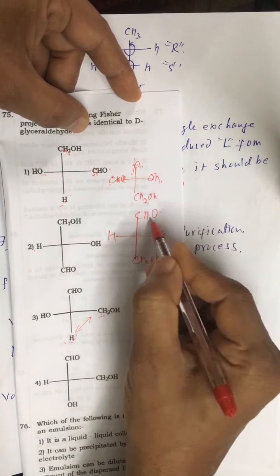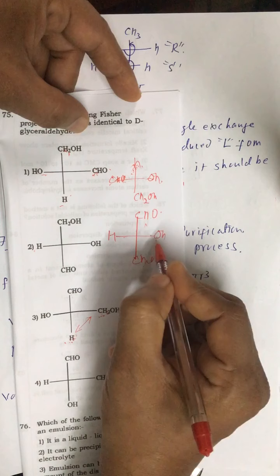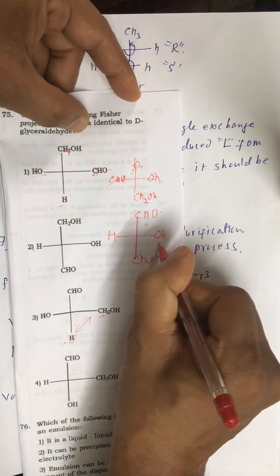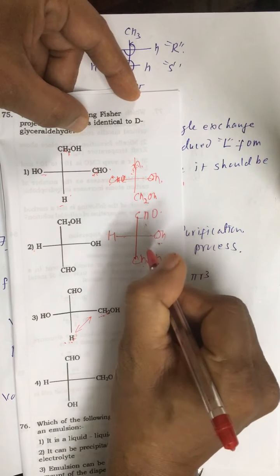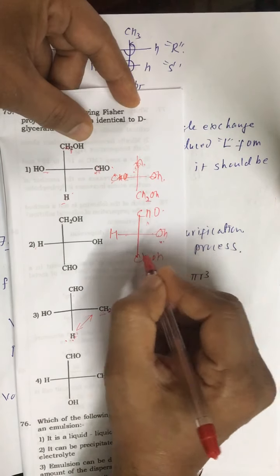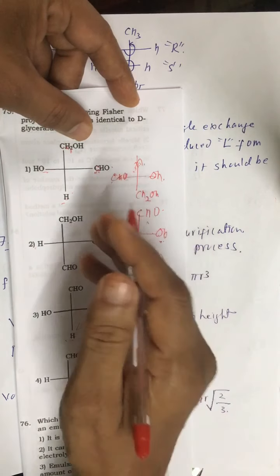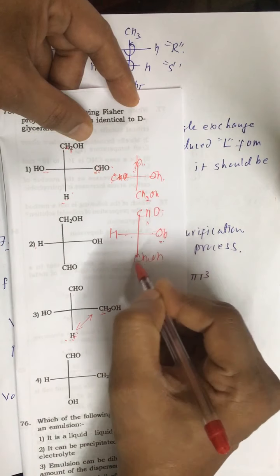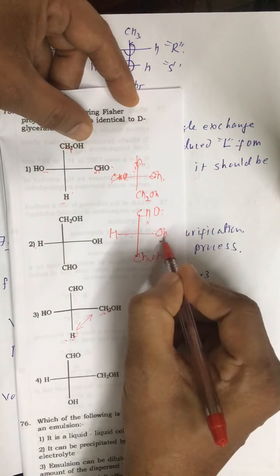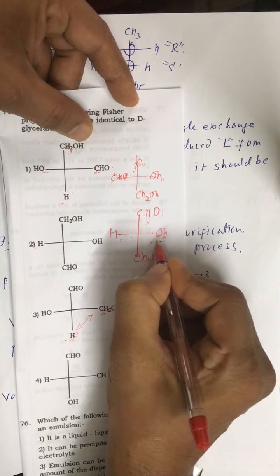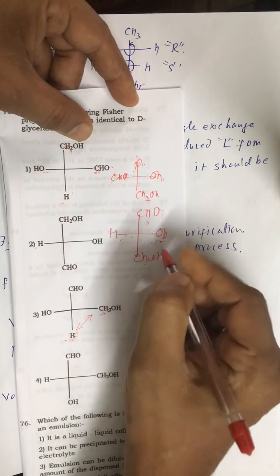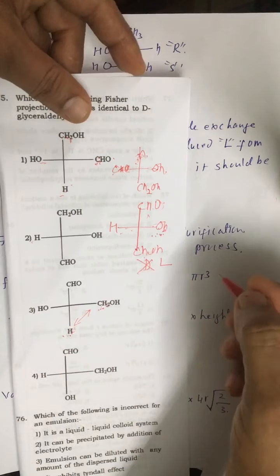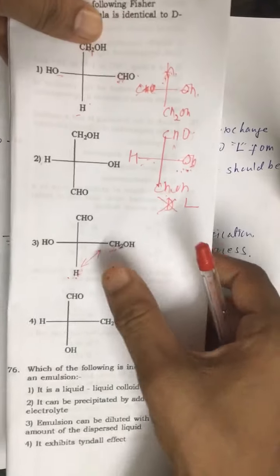If you are doing a single exchange, then what should be the nomenclature of this one? Capital D. Why? Because OH is on the right hand side. This is glyceraldehyde, CHO highest oxidized carbon, CH2OH lowest oxidized carbon. OH is on the right hand side, so it should be D. But since we made this single exchange, if you are getting D, just change it to L. That is it. Alright, so like this you can check it. So the correct answer is the third option.